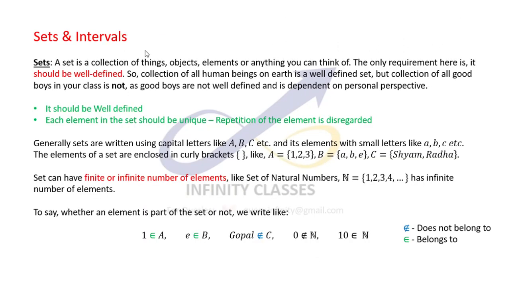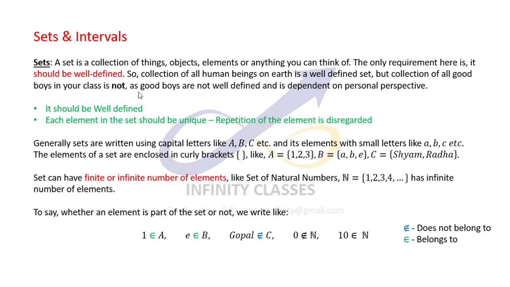Now, sets and intervals. Basically, a set is a collection of things or objects or elements or anything you can think of. So the collection of elements is called a set. Now, a set should be well defined.